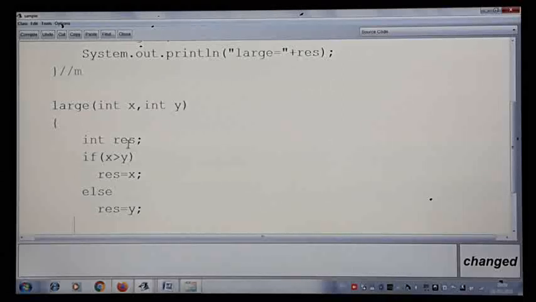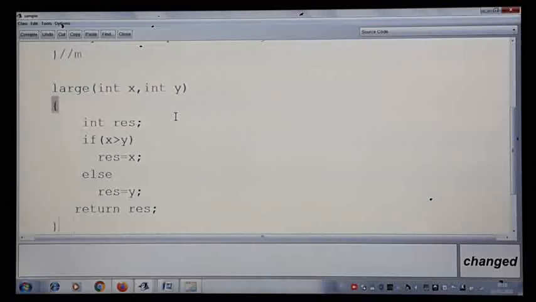Once I find the largest one, since I am writing something similar to the Math.max method, this method should send a value to the caller. Whoever is going to call this large method should get the answer, the largest of these two numbers. So for that I write return here. Return means I am sending the answer to the caller. Whoever calls this method will get this answer, result. After finishing that, my method completes, and I close the bracket here.